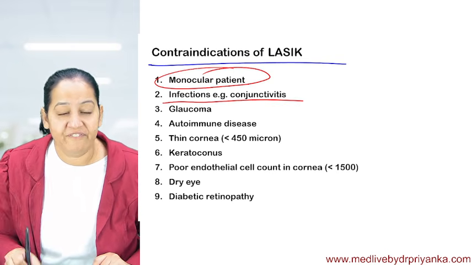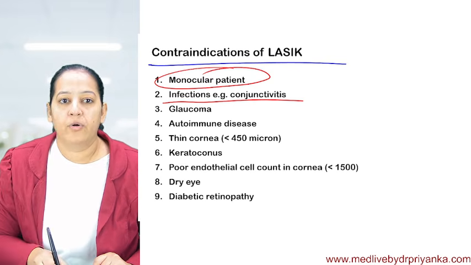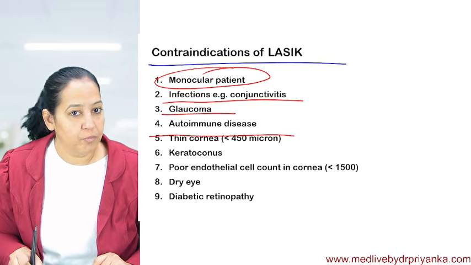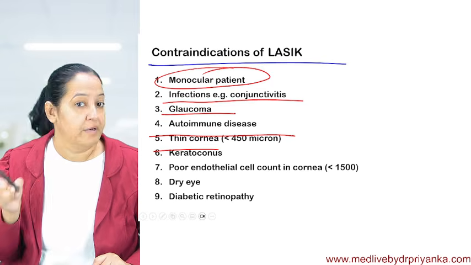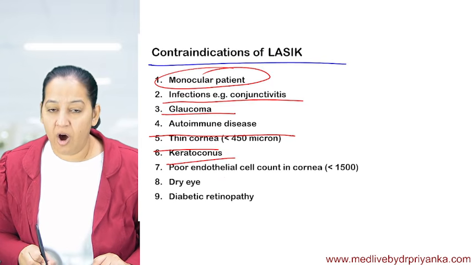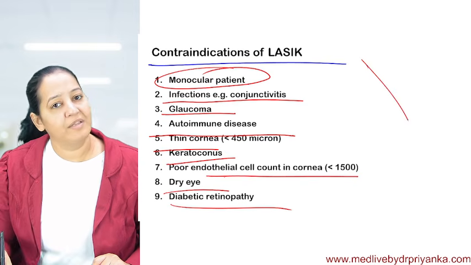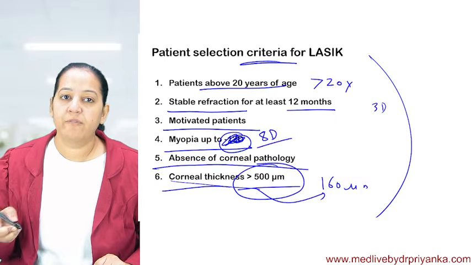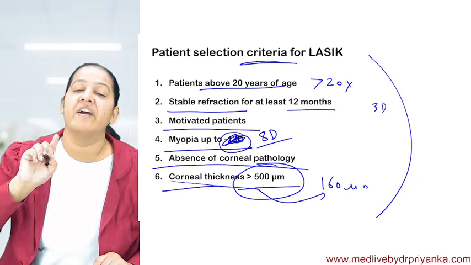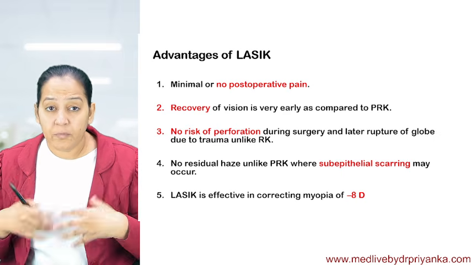If there is any infection in the eye, like conjunctivitis, don't do it. Infection can flare up. Glaucoma, don't do it. Autoimmune disorder, thin cornea, globe rupture chances are there. Keratoconus, low corneal endothelial count, dry eye or diabetic retinopathy. In all these conditions, don't do LASIK. So you have to learn the criteria and contraindications for LASIK, which are very commonly asked in your exam.